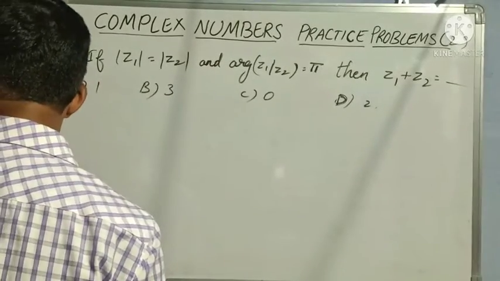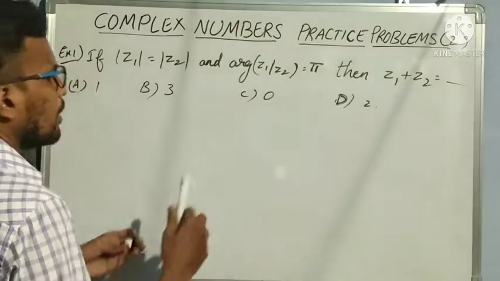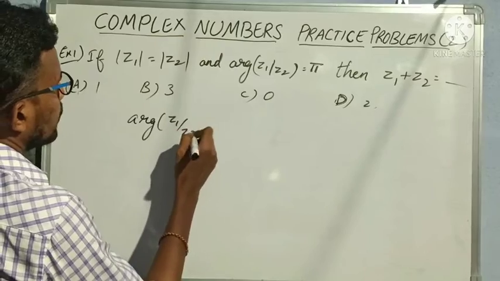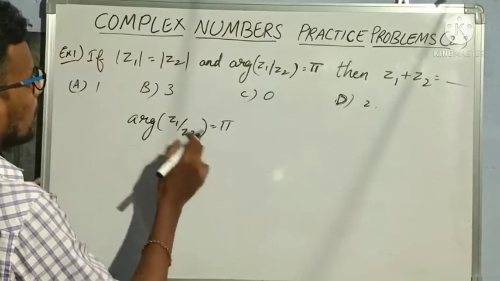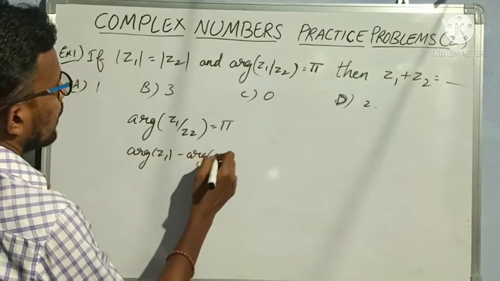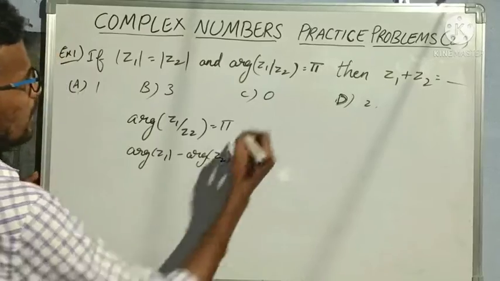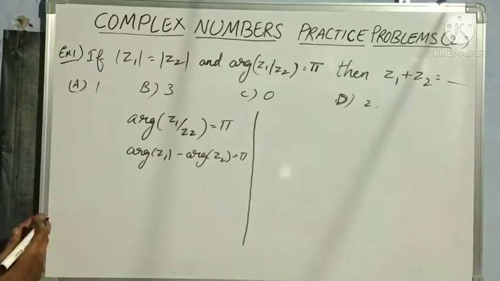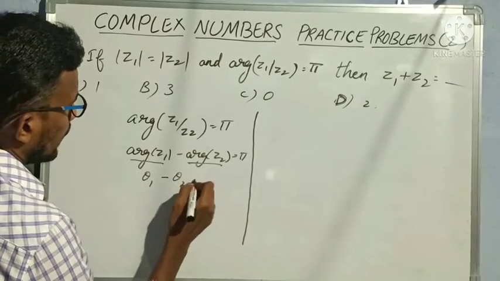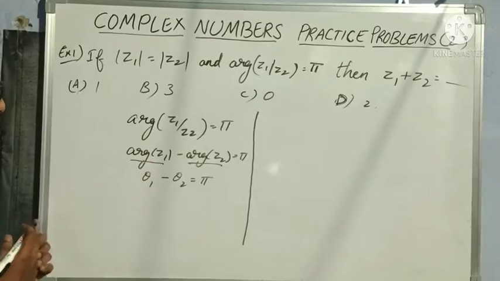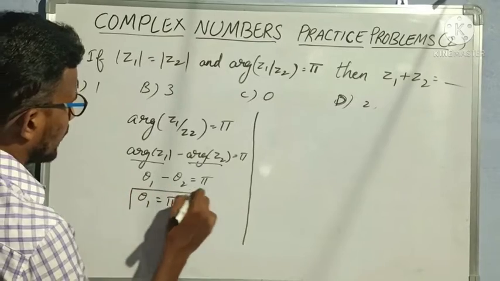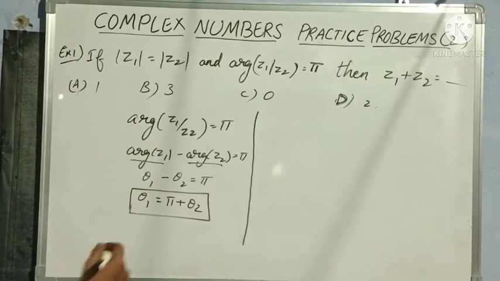First let us simplify this. Argument of Z1 by Z2 is equal to pi. We know that argument of Z1 by Z2 is nothing but argument of Z1 minus argument of Z2, which is equal to pi, right? So I take argument of Z1 as theta 1 and argument of Z2 as theta 2. Then theta 1 is equal to pi plus theta 2. This is one equation I am getting here, which I will substitute whenever necessary.